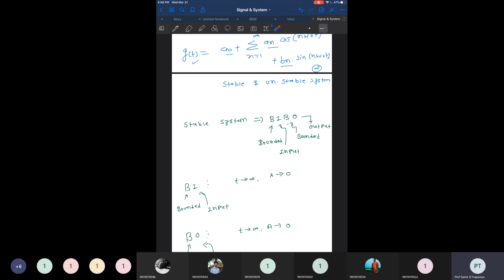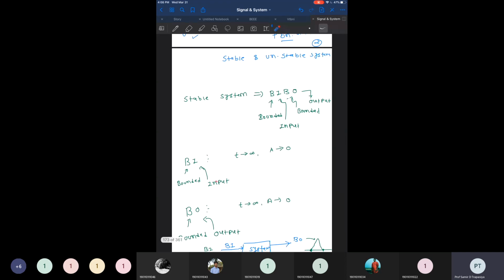Now what are bounded input and bounded output? Bounded input is the input which has some finite duration. So again, the same condition we have already discussed for energy signals: as the time approaches infinity, the amplitude approaches zero. That is known as a bounded input.